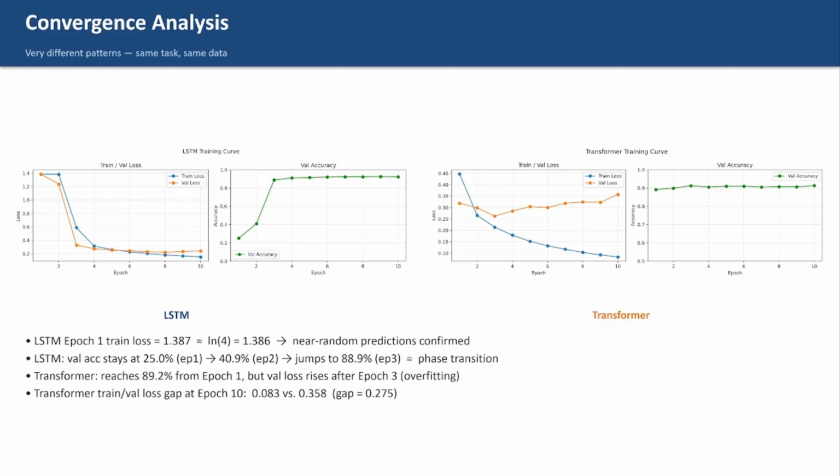Transformer was very different. It reached 89.2% validation accuracy at epoch 1 with smooth and steady convergence from there. But from epoch 3 onward, training loss kept going down, while validation loss kept going up. This is overfitting, which means the model starts memorizing training data instead of learning to generalize. At epoch 10, the gap between training and validation loss was 0.275 for Transformer compared to only 0.089 for LSTM.